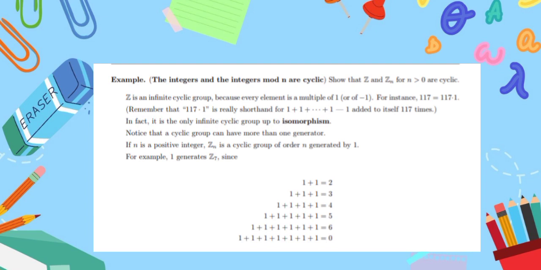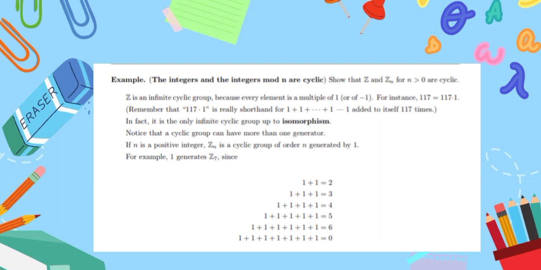For example, the integers Z and the integers mod n, Zn, are cyclic. Show that Z and Zn for n greater than 0 are cyclic. Z is an infinite cyclic group because every element is a multiple of 1 or of negative 1. For instance, 117 is equal to 117 times 1. Remember that 117 times 1 is really shorthand for 1 plus 1 plus ... plus 1, added to itself 117 times. In fact, it is the only infinite cyclic group up to isomorphism.